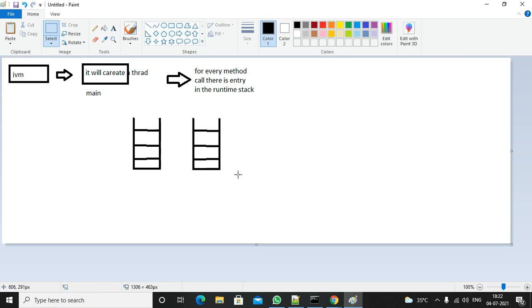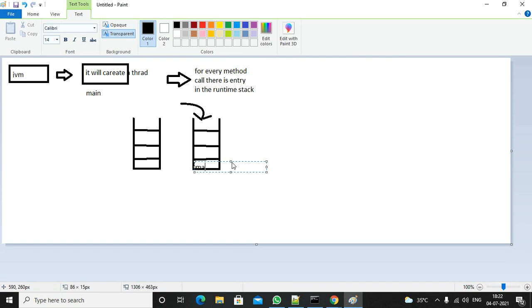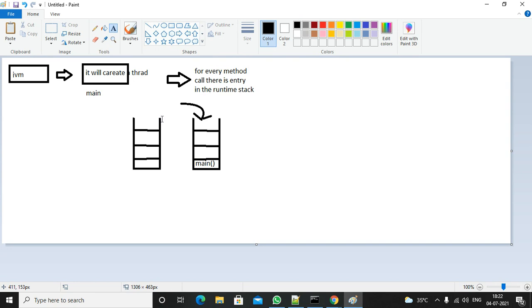So what will it write? It will try to push some data here. What will it push? It will push the main method name here. That means here, main. So first it created an empty stack. First it was calling the main method, that is a method call. So the method call is entered into this stack, right?